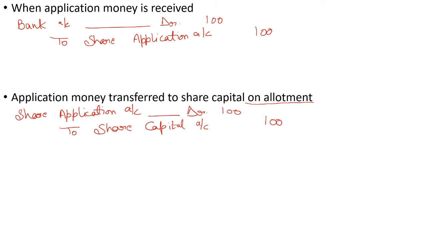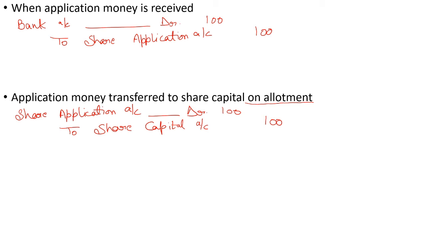Here we are assuming that it is not a case of pro rata allotment. There are no calls in arrears, no calls in advance. So separate videos will be prepared for the accounting treatment regarding pro rata allotment, calls in arrears, calls in advance, and for issue of shares at premium. Here we are assuming that shares are being issued at par value.